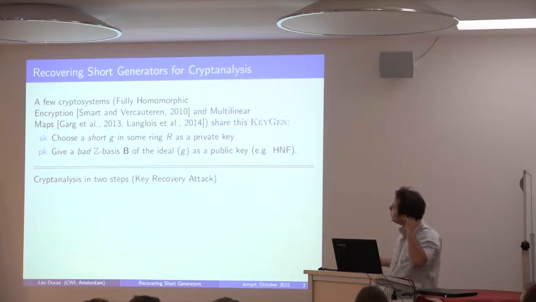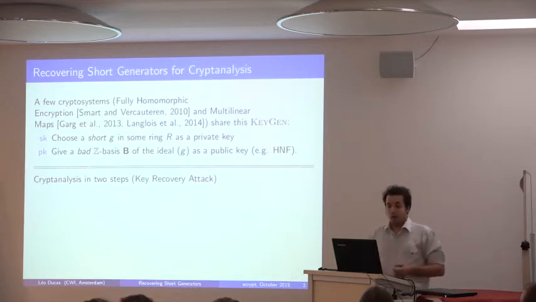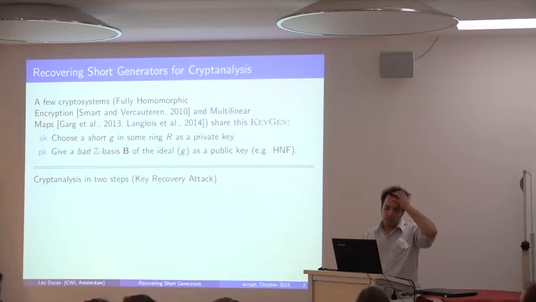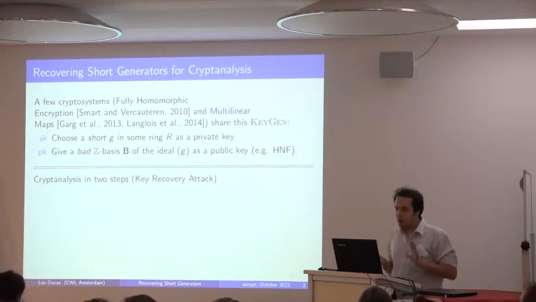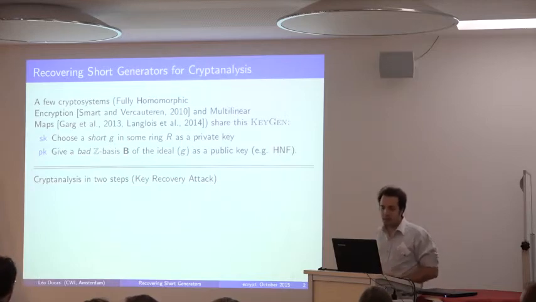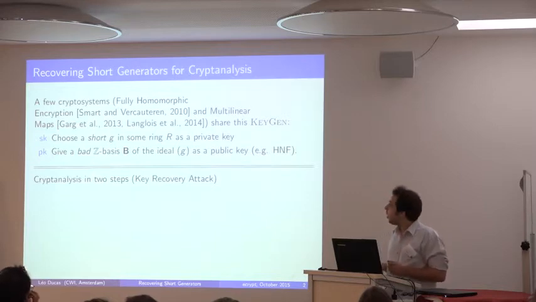More recently, we've also used those to try to build multilinear maps. For multilinear maps, we just have no idea how to do this based on standard assumptions, so some people try to use this kind of special lattices to build multilinear maps.